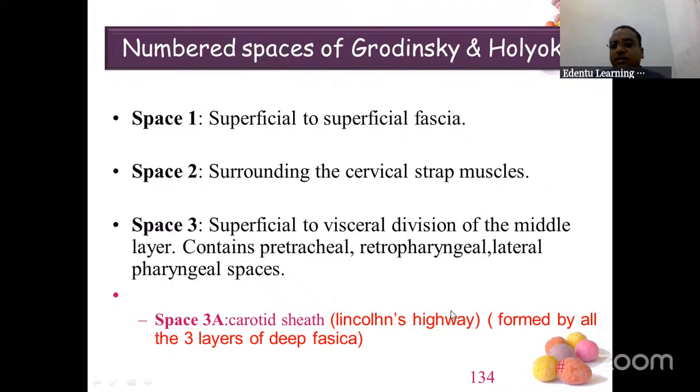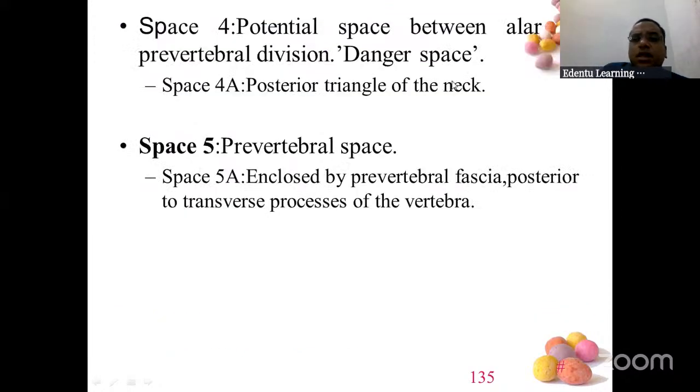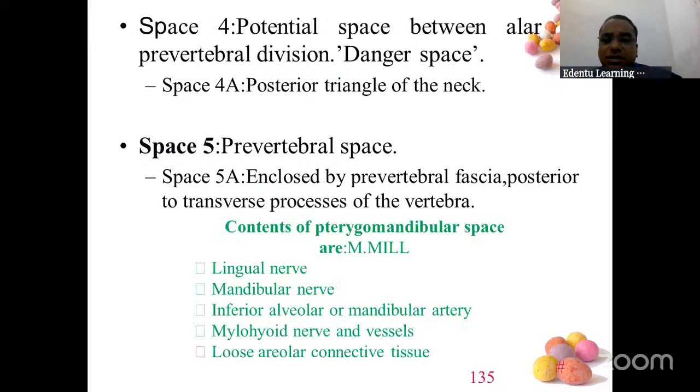And 3A is called Lincoln's highway. It's formed by all 3 layers of deep cervical fascia: pretracheal, retropharyngeal, lateral pharyngeal space. You have to learn this. This is a 3 marks question. And space 4 is called danger space, a potential space between the alar and prevertebral region. So I hope you understood what Lincoln's highway is. The diagram, investing layer, pretracheal, prevertebral layer, take out from your first year Chaurasia book, and even in oral surgery books, if you have them, draw some diagrams and do some research around this topic.